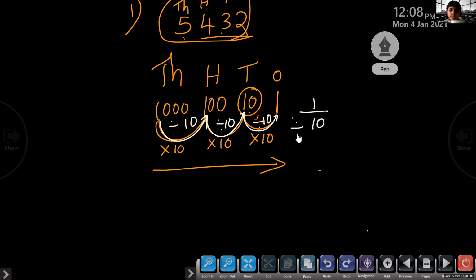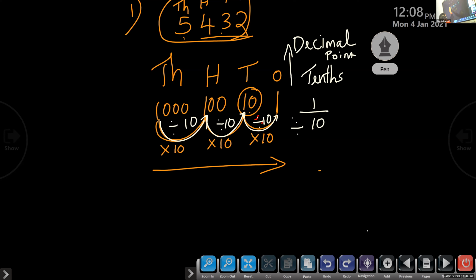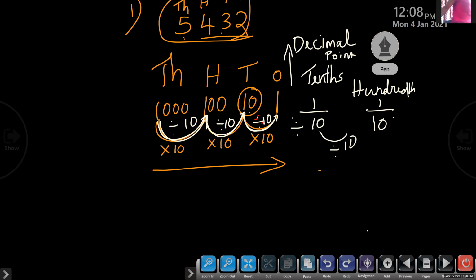Understood? Okay, ma'am. This is the 10th place. So here in between we have the decimal point. After this decimal point, you have to divide by 10. Again divide by 10. Here also divide by 10, 1 by 10. Then 100th. That also from here you have to again divide by 10. So 100th means 1 by 100. Understood?